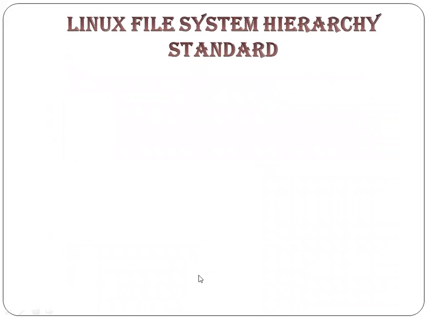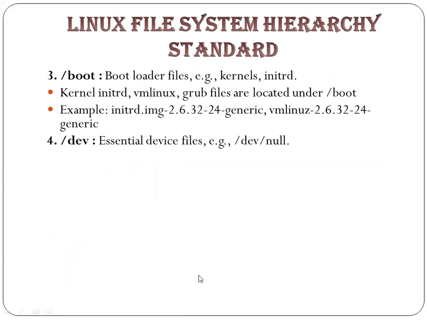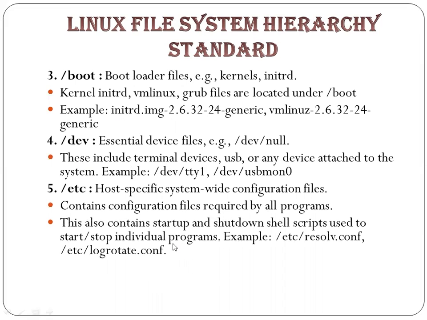Next, we have boot. You all know that whenever a system starts, it tells you to boot the file, right? That is the bootloader files, which hold the booting system of your operating system. These are some examples of that. The dev directory holds device files, meaning the type of devices, including terminal devices and end-to-end connections of USB or other devices attached to it. The etc directory holds the configuration files required by all programs. It also contains startup and shutdown shell scripts.